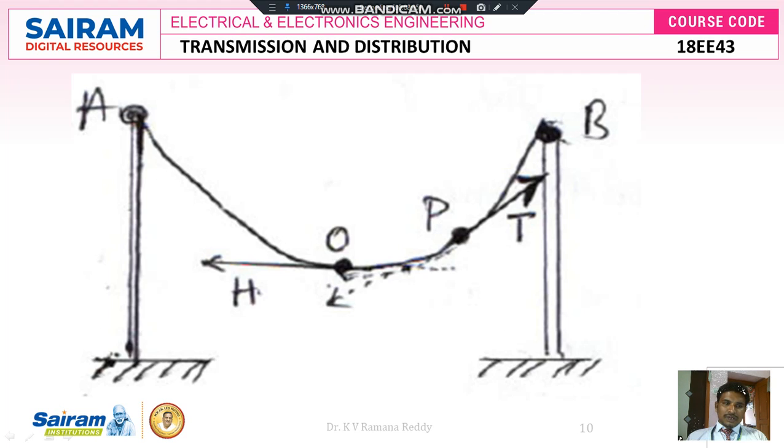So if you look here, this is the length of the conductor, that is AB. AB is the length of the conductor, and if you take the point O, then the tension acts horizontally and it is represented with H. Or if you take the point P, the tension acts tangentially and is represented with T here.